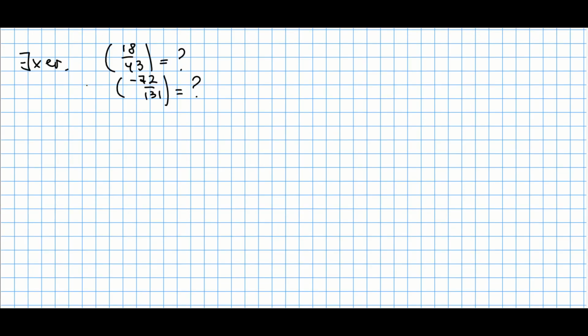Now, I really encourage you to practice computing the Legendre symbol. I would like you to compute the Legendre symbol of 18 modulo 43 and the Legendre symbol of -72 modulo 131.